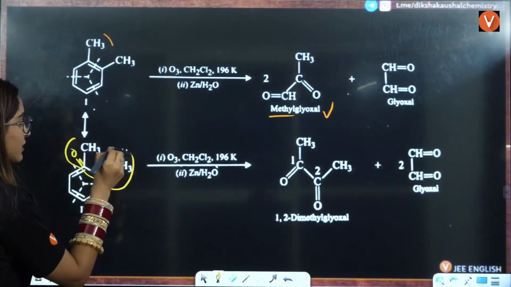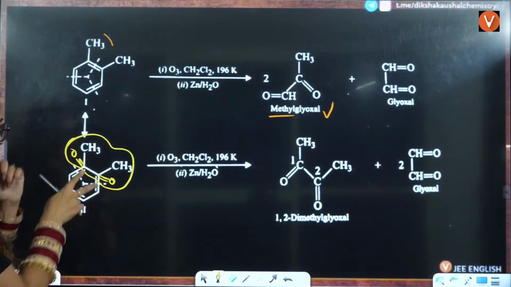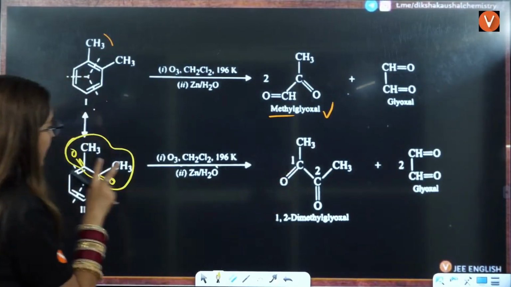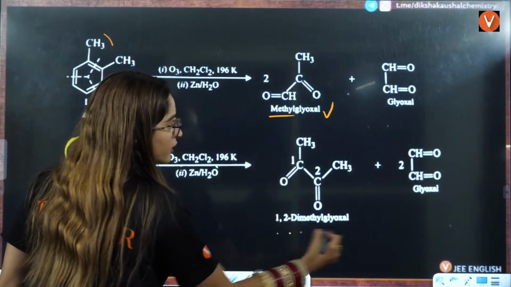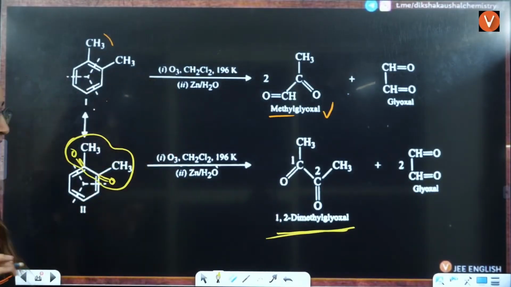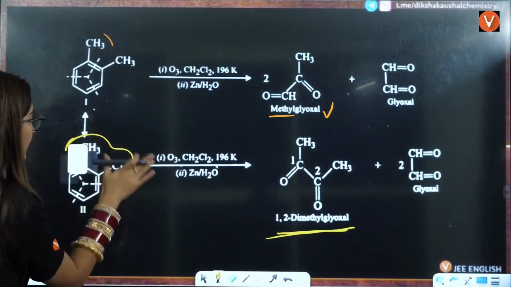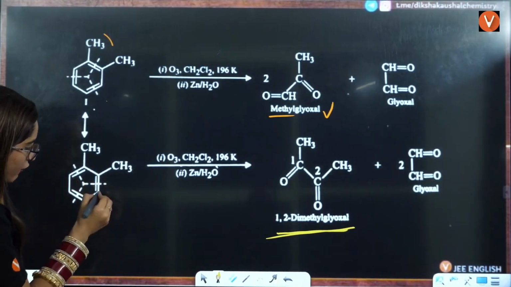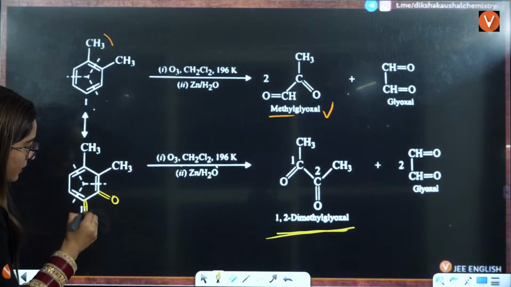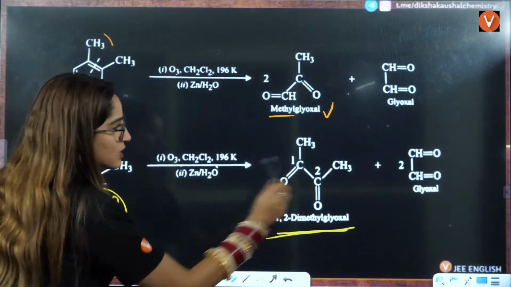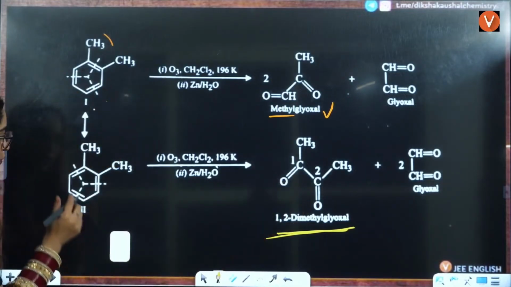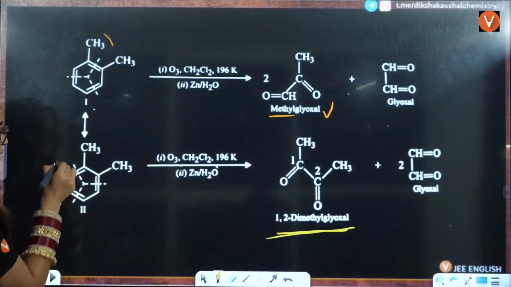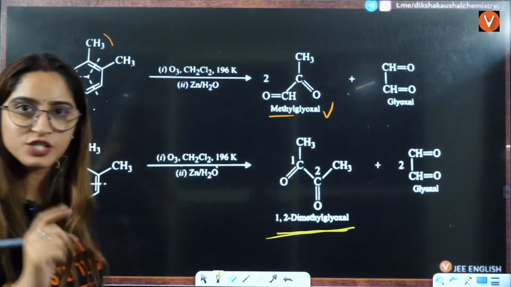This is one kind of compound, that is two carbons with double bond O and two CH3 groups over here, that is dimethylglyoxal, right? Then here, after breaking, it will give you double bond O and double bond O. That is glyoxal, right? Here it will give you double bond O and double bond O. That is again glyoxal, right?